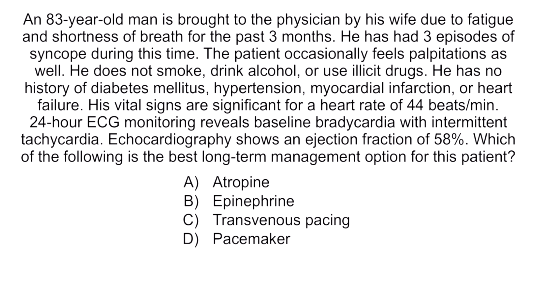His vital signs are significant for a heart rate of 44 beats per minute. 24-hour ECG monitoring reveals baseline bradycardia with intermittent tachycardia. Echocardiography shows an ejection fraction of 58%. Which of the following is the best long-term management option for this patient? A. Atropine, B. Epinephrine, C. Transvenous pacing, or D. Pacemaker.